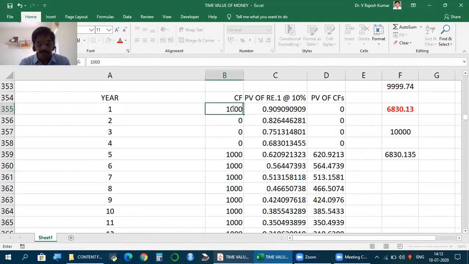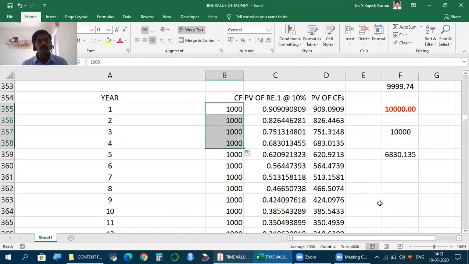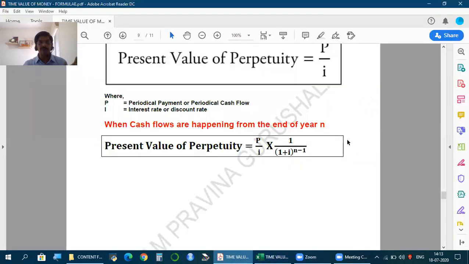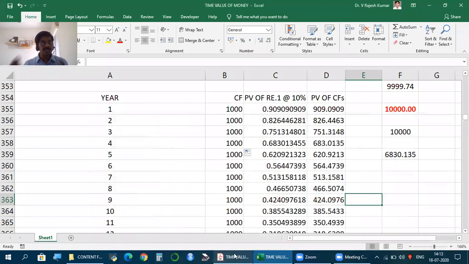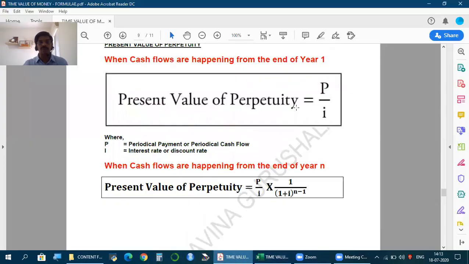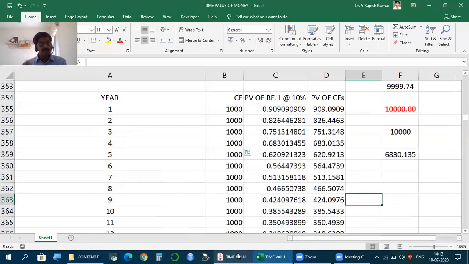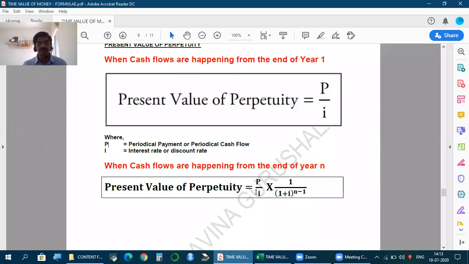So the formula is simple, but what you should know is how to calculate present value of perpetuity when cash flows are happening from first year onwards, which is a simple formula. But when it's happening not from first year but a later period, whatever present value you calculate using this formula is the present value at the beginning of that period, the period from which cash flows begin. So you should further discount it to today. That is what you should know. So that is this formula.